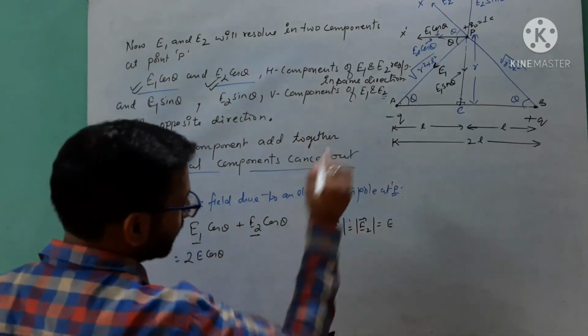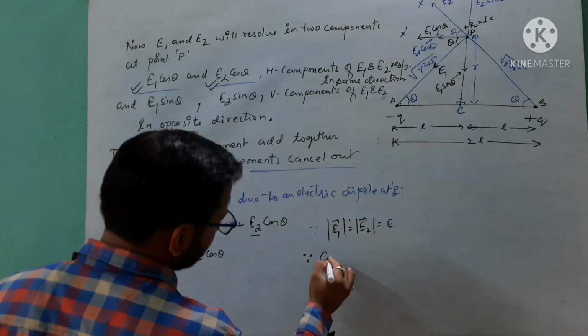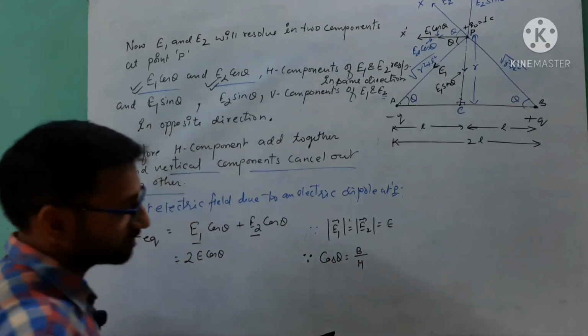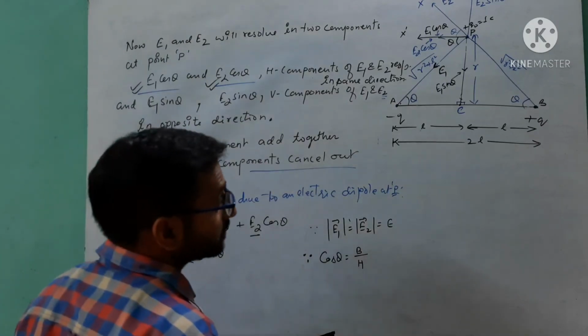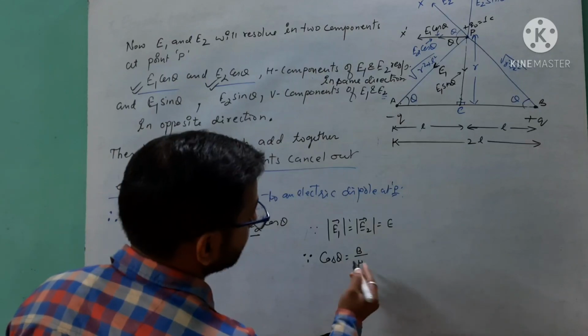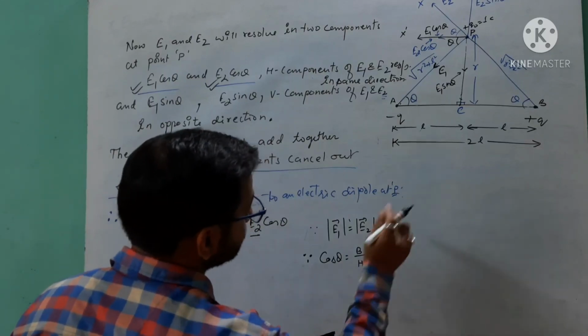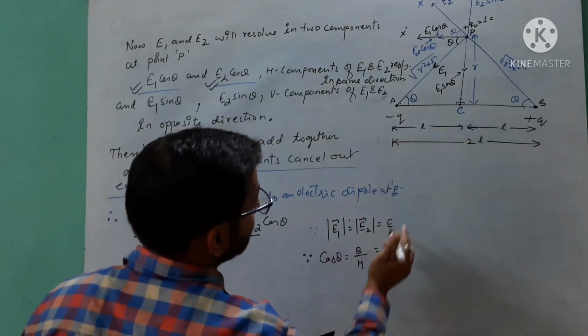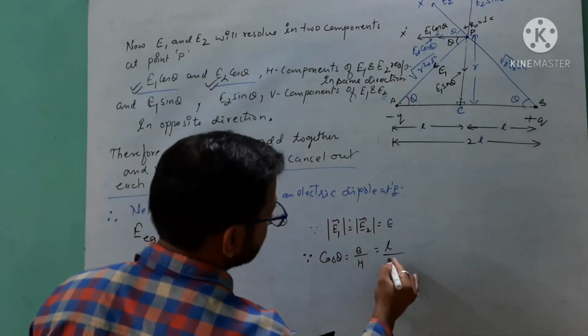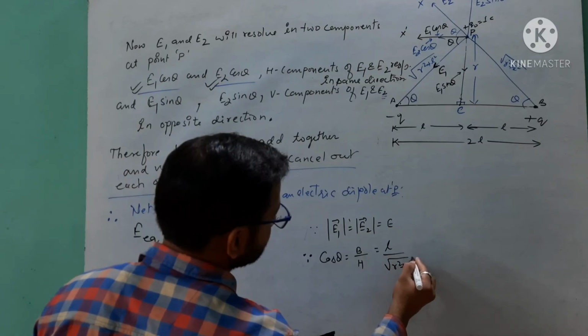Now from the diagram you can see that cos theta equals base upon hypotenuse, from the Pythagoras theorem. Here the base, this part AC, is equal to L, and the hypotenuse is under root R square plus L square.